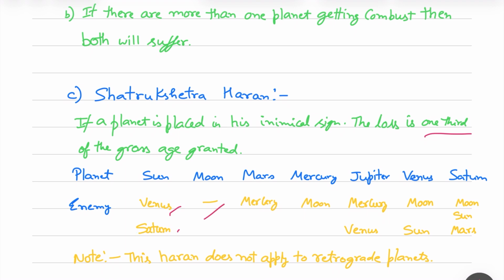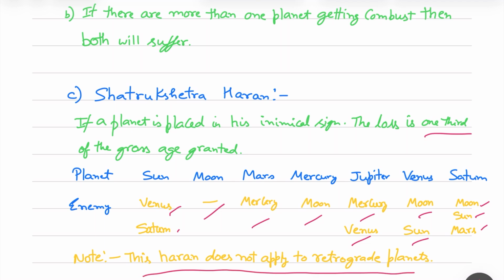Mars, if placed in a zodiac owned by Mercury, then this will be applied. Mercury, if it is in Cancer, that is the sign owned by Moon, then this will be applied. Jupiter, if placed in Gemini or Virgo, or Taurus or Libra. Similarly, Venus placed in either Cancer or Leo, and Saturn placed in either Cancer, Leo, Aries, or Scorpio. One exception over here is that this Haran does not apply for a retrograde planet.